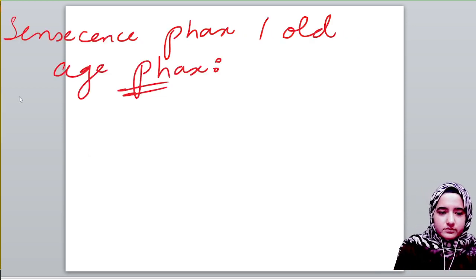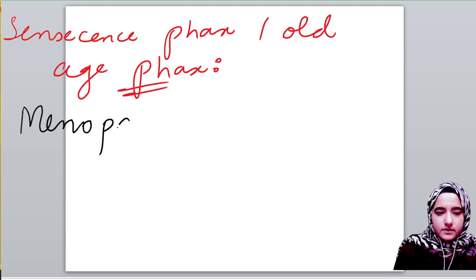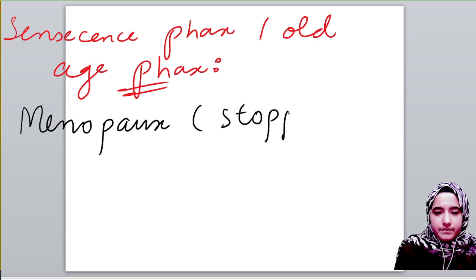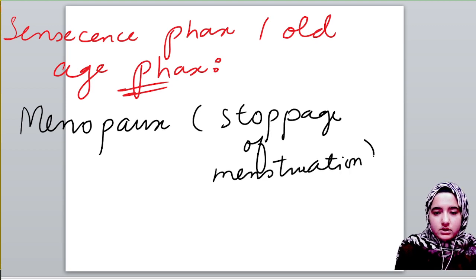Okay, in the senescence phase in females you will see menopause occur. Menopause simply means stoppage of menstruation. No more menstruation happens in this senescence phase.